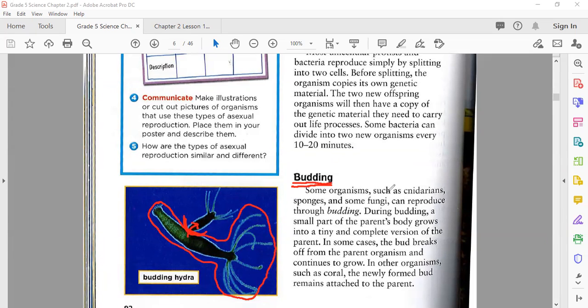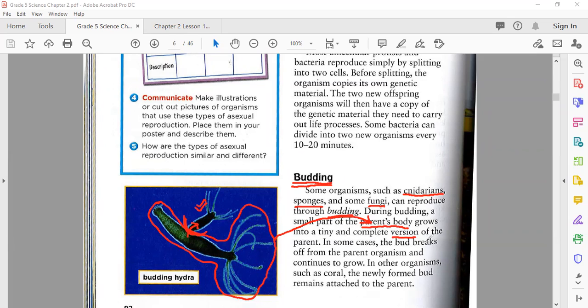So let's see in detail some organisms such as cnidarians, sponges, and some fungi can reproduce through budding. During budding, a small part of the parent body, so this is your parent body, grows into a tiny and complete version. This one is a small, tiny and complete version of the parent.